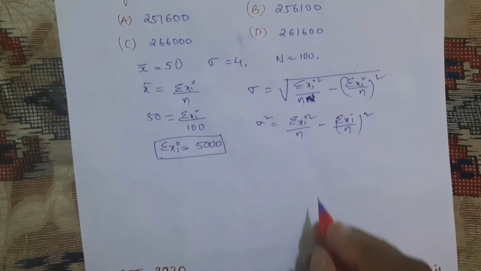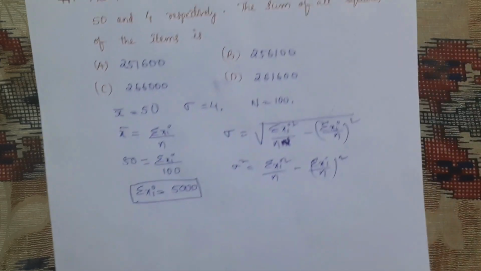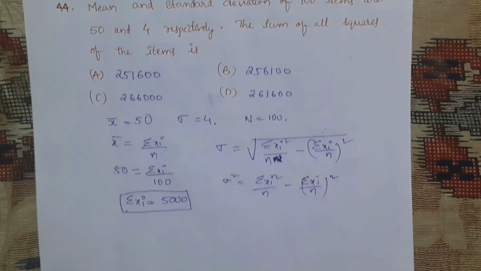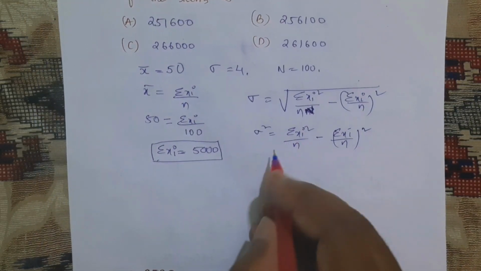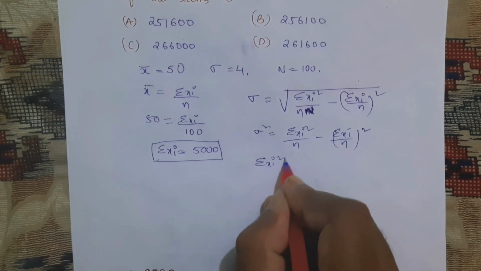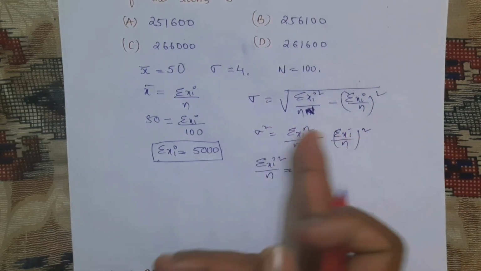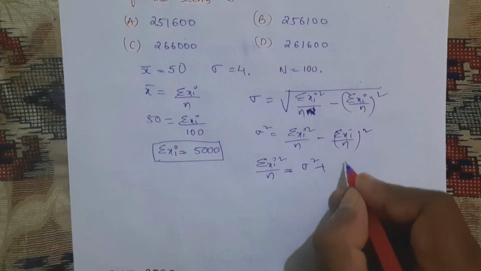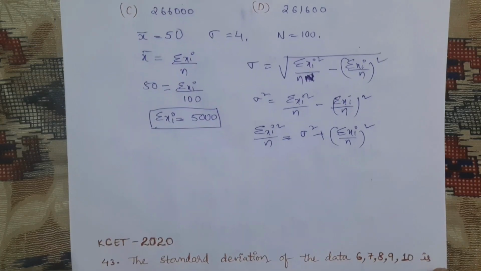Here we need to find the sum of all squares of these items, that means sigma xi square. So I will leave sigma xi square like this; bringing the other term to the left-hand side, it becomes sigma square plus sigma xi by n whole square. Now we substitute those values.